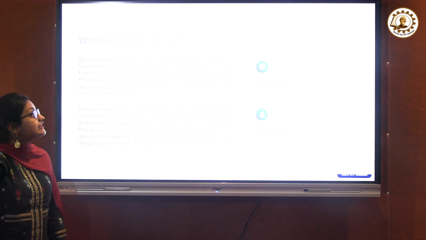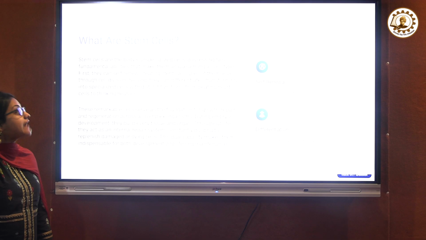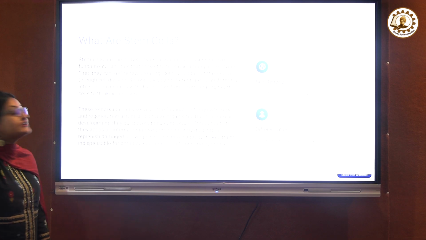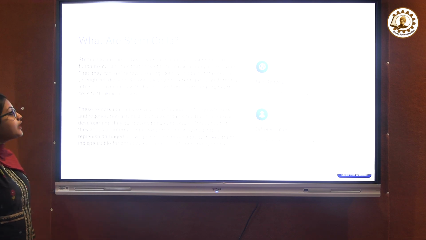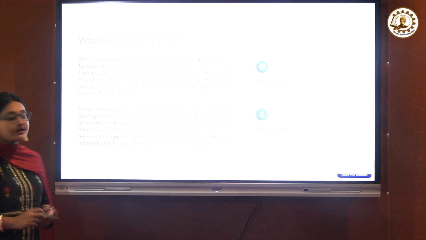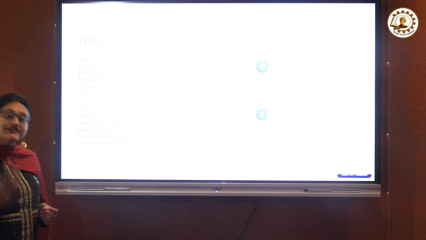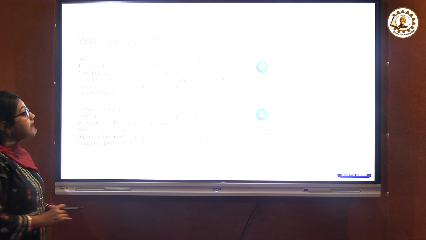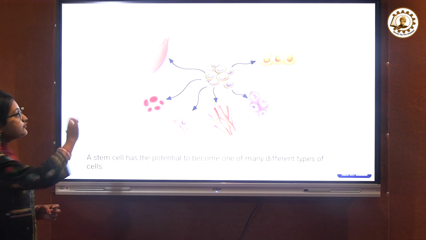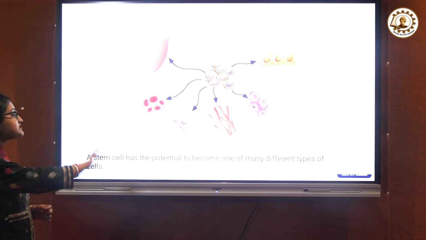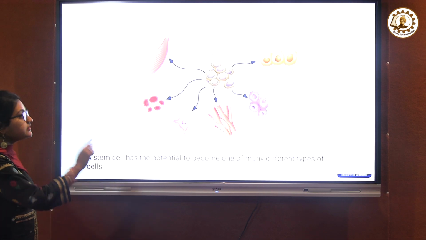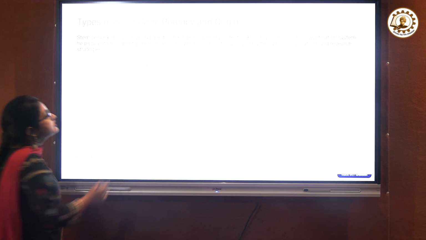First, they can self-renew, creating identical copies of themselves through cell division. And second, they can differentiate, transforming into particular specialized cells. So the first mechanism is self-renewal, dividing to create identical copies, meaning the same type of cells, and then differentiation, transforming into specialized cells. From stem cells, the specialized cells become different types like blood cells, nerve cells, cardiac cells, liver cells, muscle cells, etc.